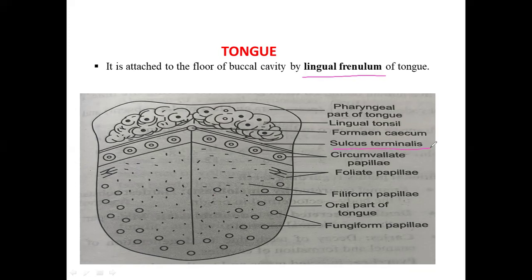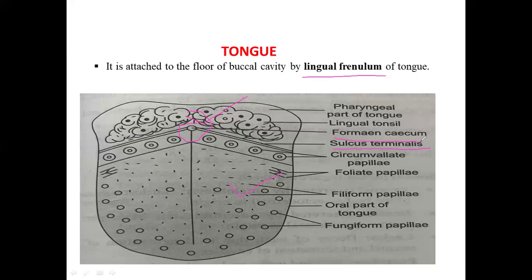This sulcus terminalis divides the tongue into the posterior pharyngeal part and the anterior oral part. Here you can see a small dot-like structure, which we call the foramen cecum. Now this foramen cecum is the embryological remnant, and its upper end is connected to the thyroglossal duct.